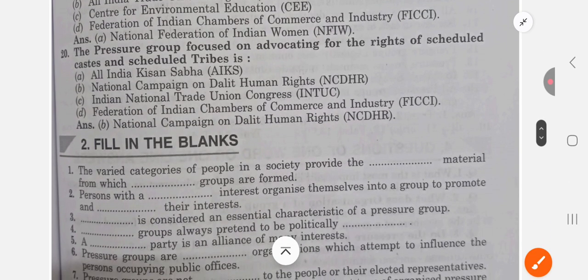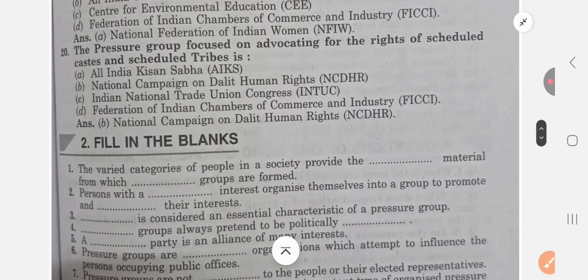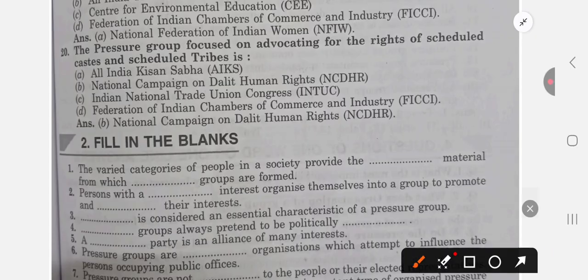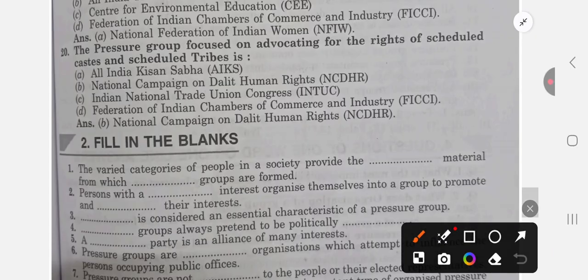Next question is the pressure group focused on advocating for the rights of scheduled castes and scheduled tribes is All India Kisan Sabha, no, this is for farmers. National Campaign on Dalits Human Rights, yeah, it is for them, for SCs and STs, right? So our answer is National Campaign on Dalit Human Rights. It is B. Keep in mind the answer is B.